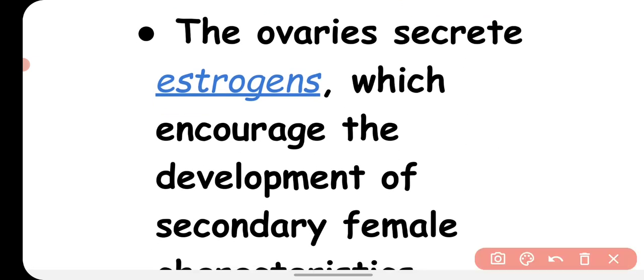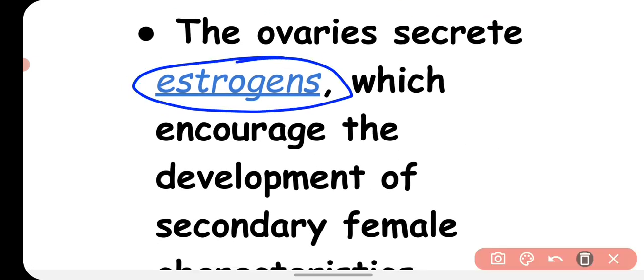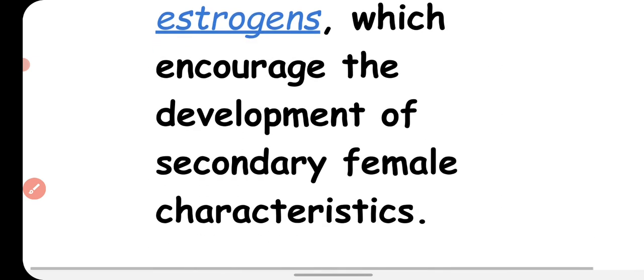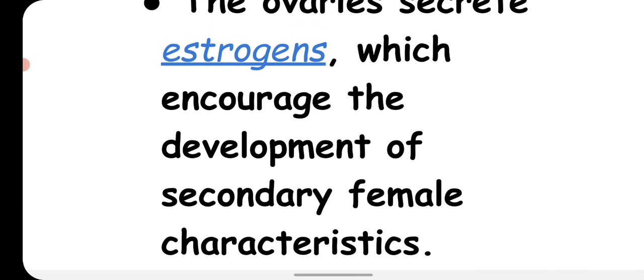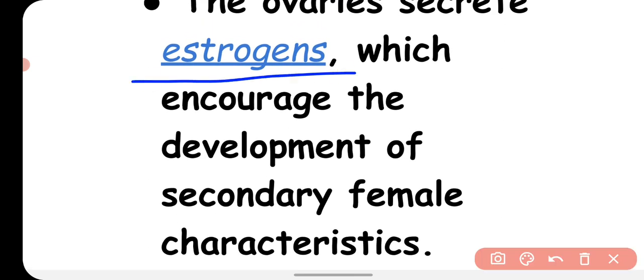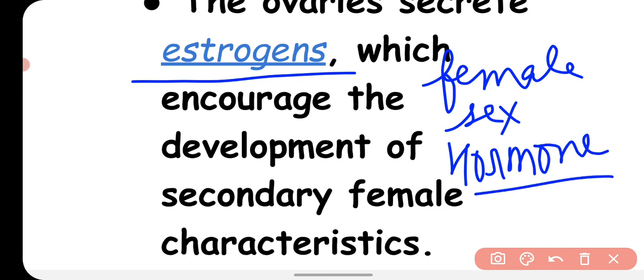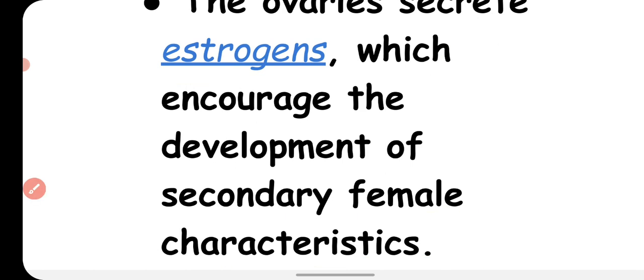Ovaries secrete a hormone called estrogen. What does this do? This estrogen encourages the development of secondary female characteristics. You know that estrogen is also known as the female sex hormone. During puberty, this hormone is released from the ovaries, and it develops the secondary female characteristics in the female body.